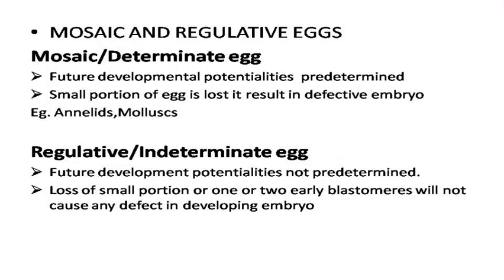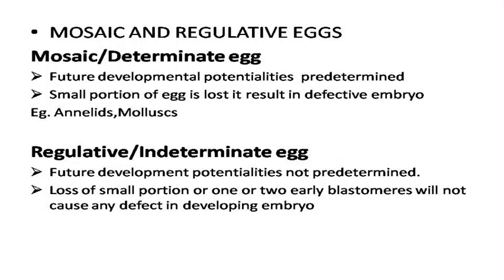In mosaic or determinate egg, future developmental potentialities are predetermined. So, in these cases, if a small portion of egg is lost, it results in defective embryo. Example is annelids and mollusks. Next one is regulative or indeterminate egg.